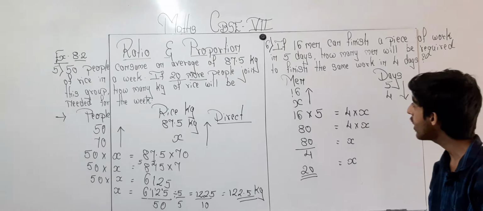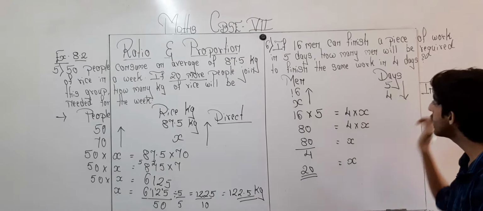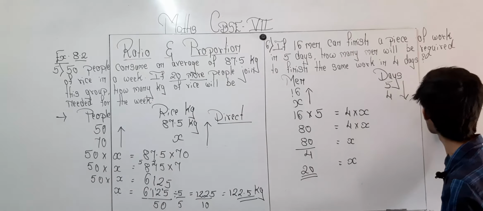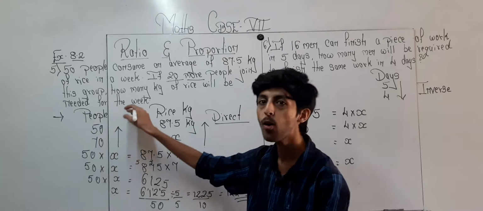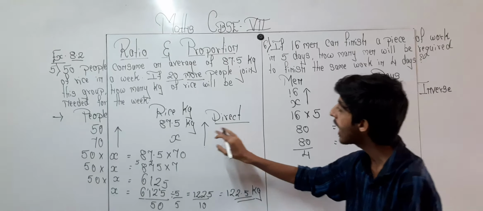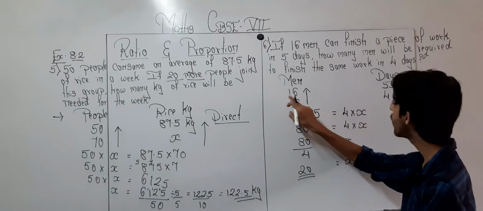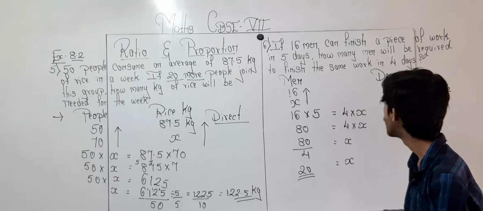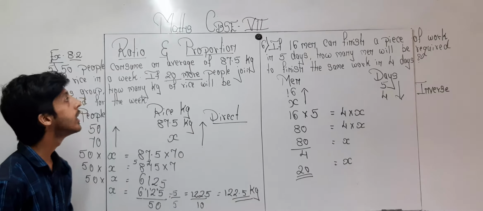Okay, understood over here? When the arrows are moving in the opposite direction, which concept do we have to use? Inverse proportion. And when the arrows are moving in the same direction, both upward or downward, which concept do we have to use? Direct. In direct we do the cross multiplication, and in inverse we have to do straight multiplication. Okay, understood? Now we will continue with question number 7.